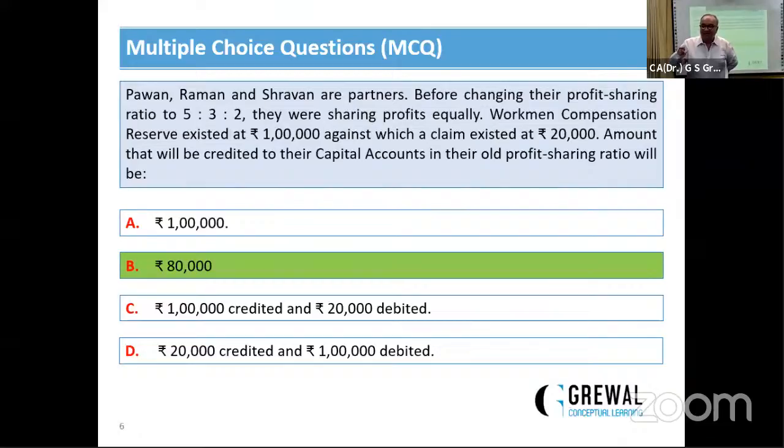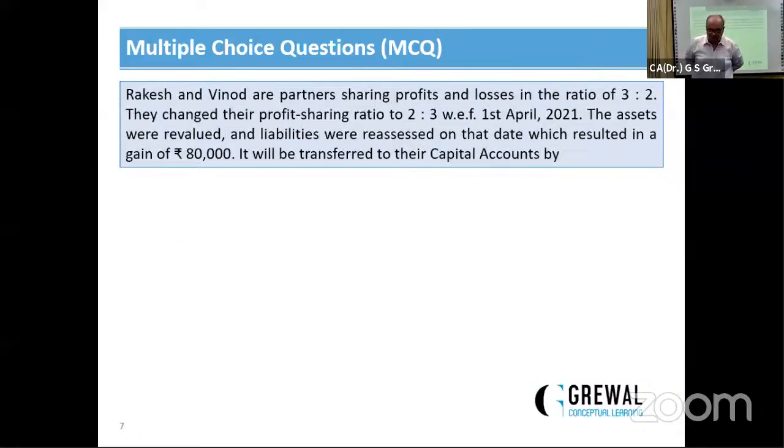So when there is a change in profit sharing ratio, if there is any surplus in this reserve, like investment fluctuation reserve, it will be distributed among the partners in their old profit sharing ratios. Now next question is,